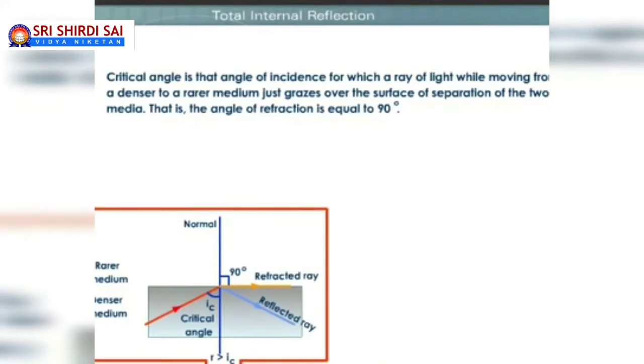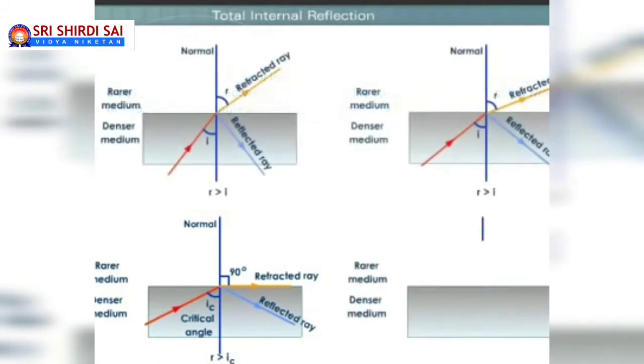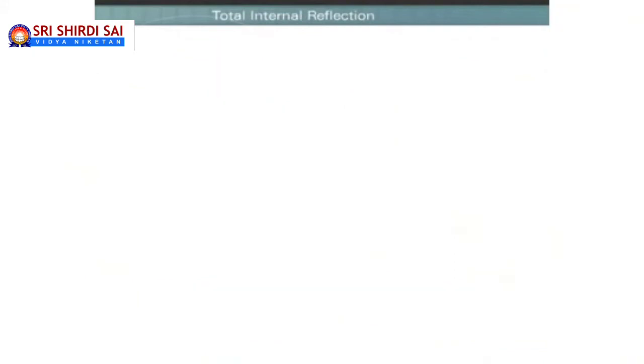So that particular angle of incidence in denser medium for which the angle of refraction in rarer medium is 90 degrees is called critical angle of incidence. But once the angle of incidence in denser medium like glass is greater than the critical angle of incidence, then the entire light gets reflected back into the same medium, which is the phenomenon of total internal reflection.